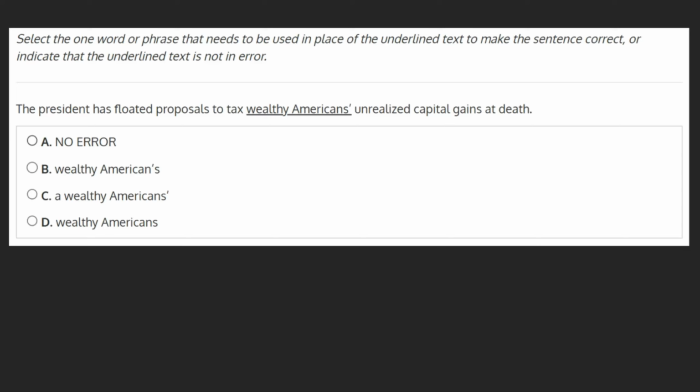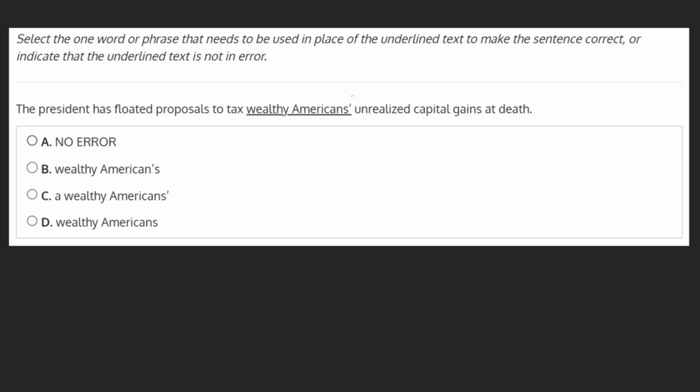Select the one word or phrase that needs to be used in place of the underlined text to make the sentence correct, or indicate that the underlined text is not an error. The president has floated proposals to tax wealthy Americans' unrealized capital gains at death. Before taking a look at our choices, let's see if we can find an error in our underlined phrase.